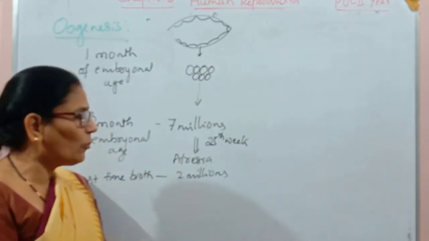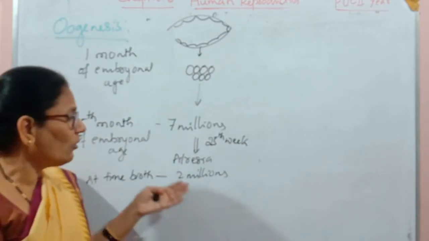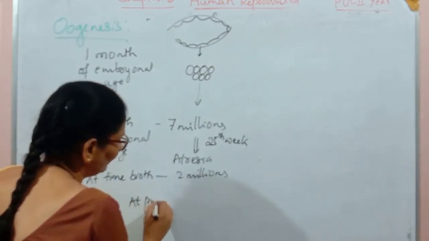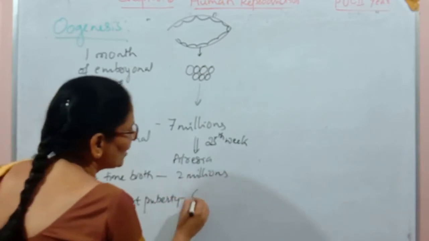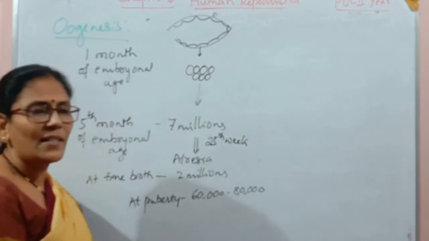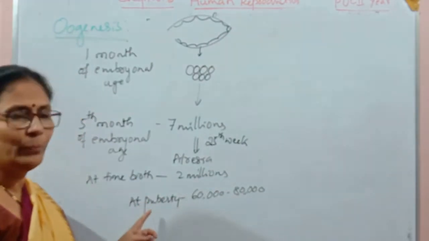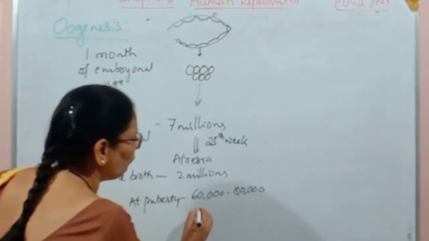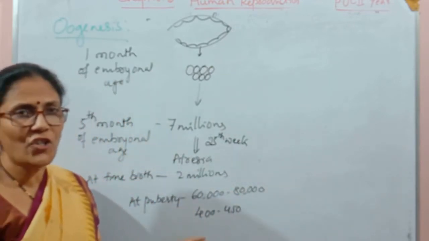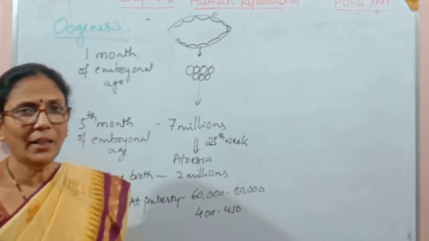Among these 2 million also, many undergo atresia, which continues. So at the time of puberty, only 60,000 to 80,000 oogonial cells, or primary follicles, are remaining. Among these, only 400 to 450 are going to become functional eggs during the reproductive phase of the female individual.